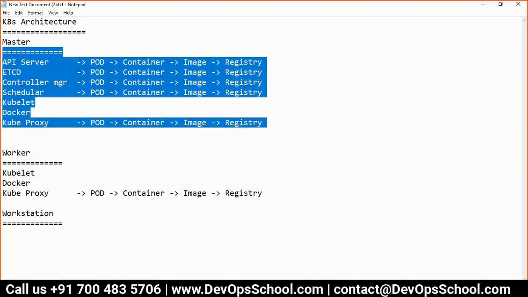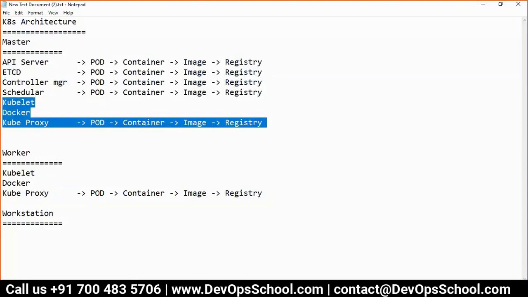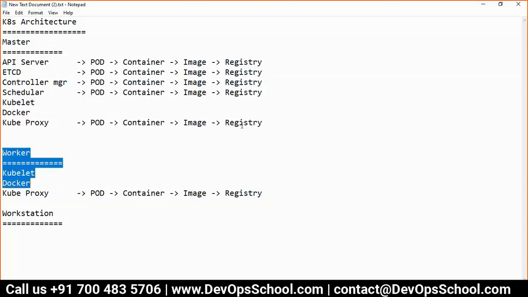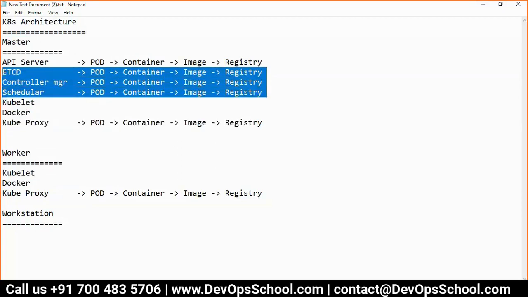Now, tell me one thing. Master can act like a worker or not? It can, because all the components which it requires, it has. Similar to a worker. So yes, you can use the master as a worker also for your pods. The system pods are anyway running, but your pods also use it.